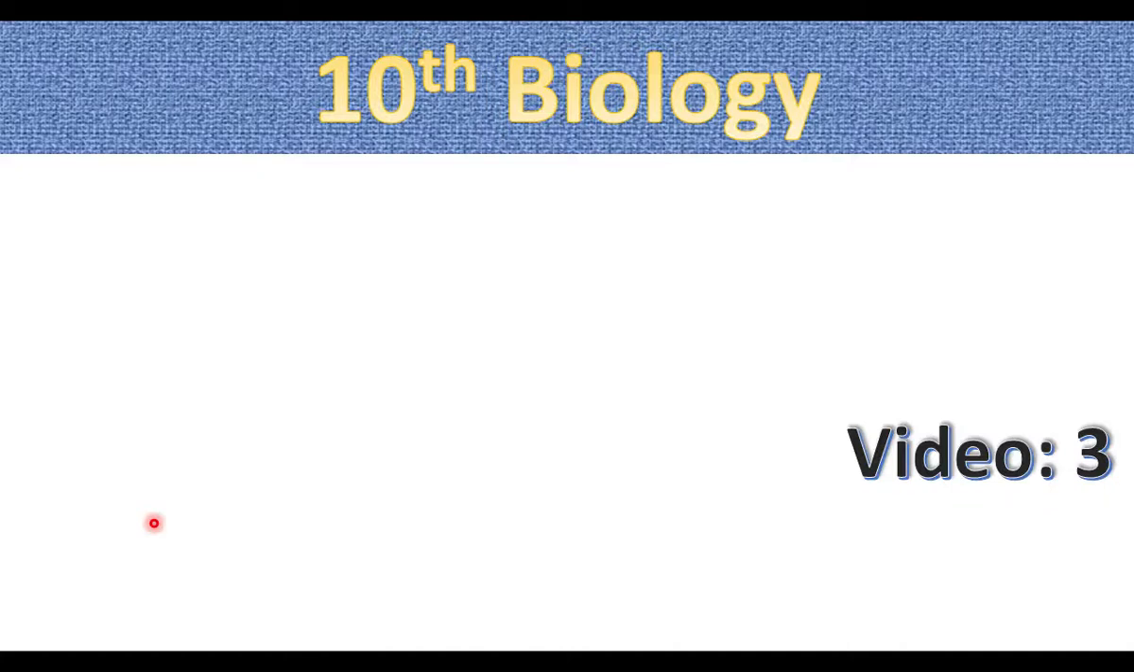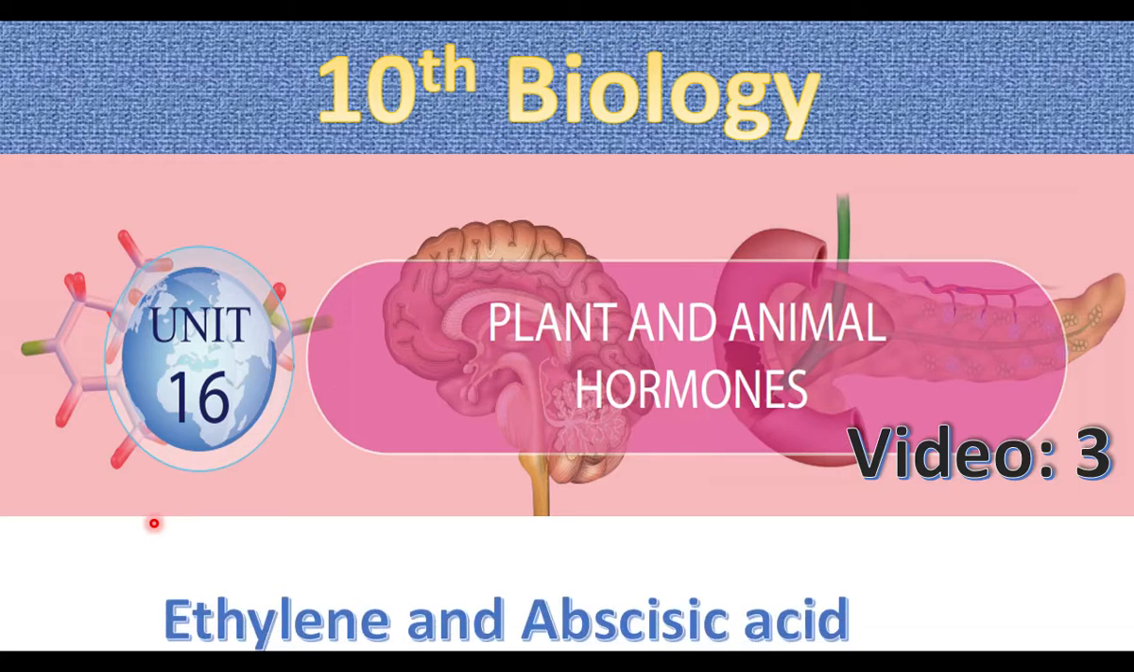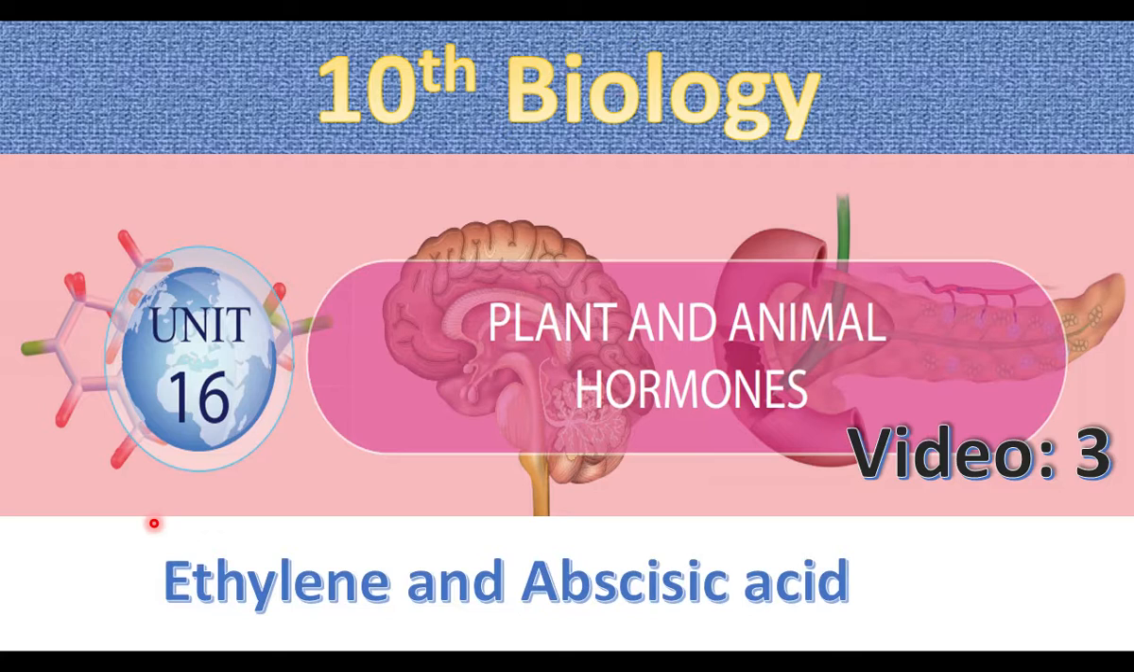10th Biology, Unit 16, Plant and Animal Hormones. In this part, we will see about the last two plant hormones, ethylene and abscisic acid.